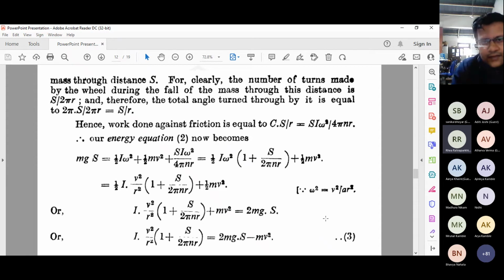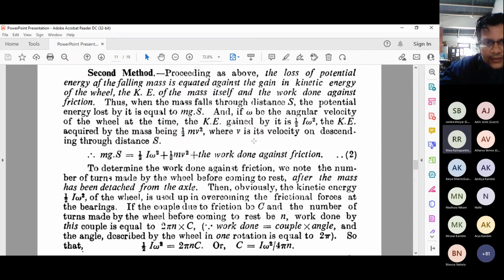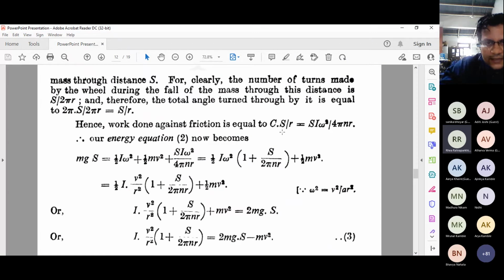So the work done against the friction will be how much? It is equal to C times S by r, and C is equal to I omega square upon 4 pi n. So C times S by r means C times I omega square upon 4 pi n, and also there is a division by r, so r is in the denominator. If you write those equations, then you can easily understand. Otherwise, if I write all those equations on the blackboard, it will be easy to understand, but it is difficult to write on the screen. It will take time, so I'll just explain with the equations already written over here.